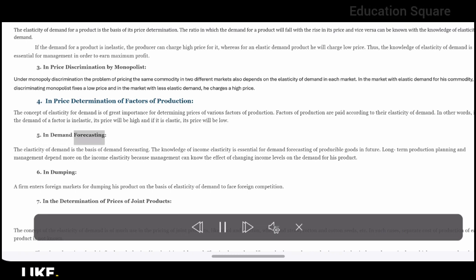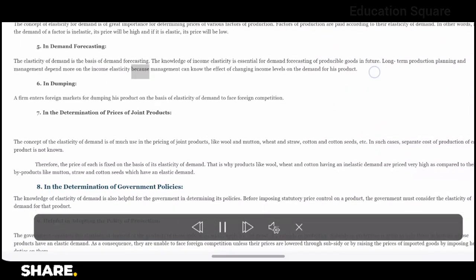In demand forecasting. The elasticity of demand is the basis of demand forecasting. The knowledge of income elasticity is essential for demand forecasting of producible goods in future. Long-term production planning and management depend more on the income elasticity because management can know the effect of changing income levels on the demand for his product.